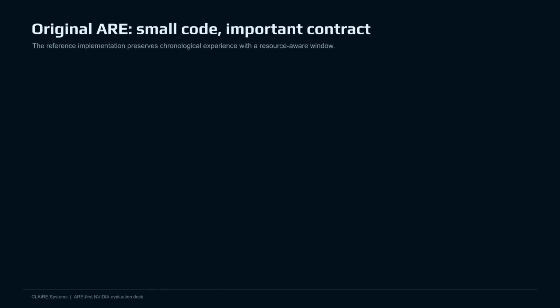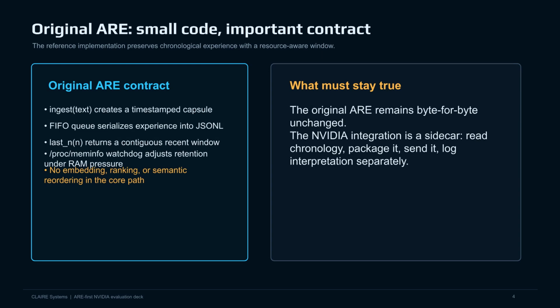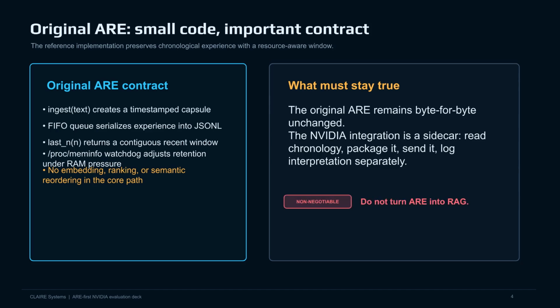The original AIR is small code with an important contract. It uses a FIFO queue for chronological experience and avoids embedding or semantic reordering in the core path. The NVIDIA integration is a sidecar, reading and packaging the chronology, but it's non-negotiable: do not turn AIR into RAG.